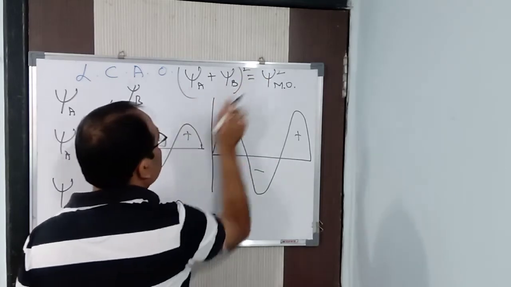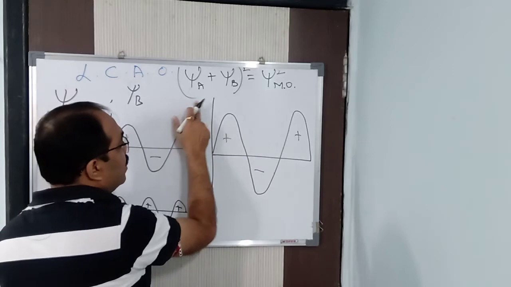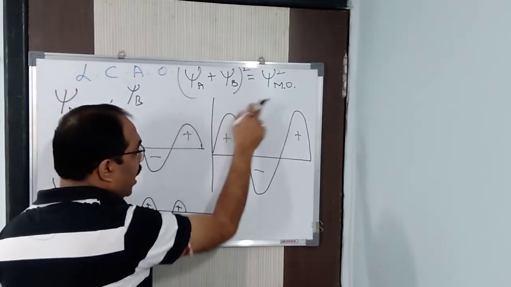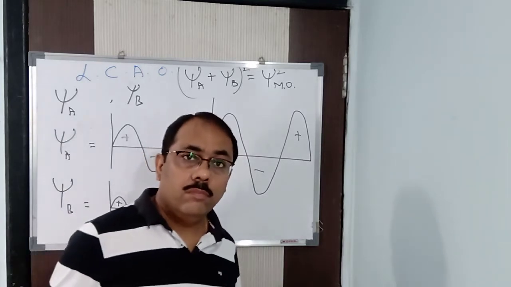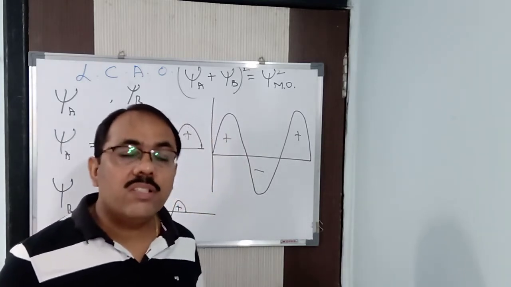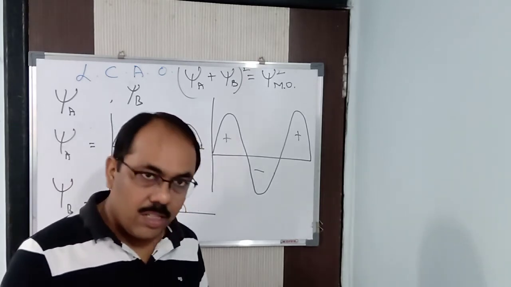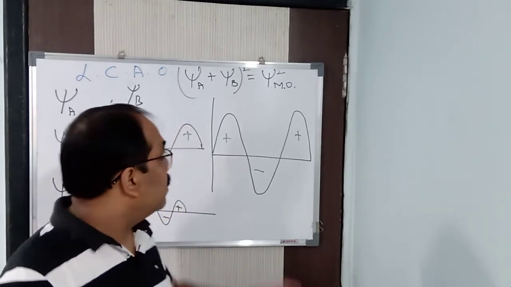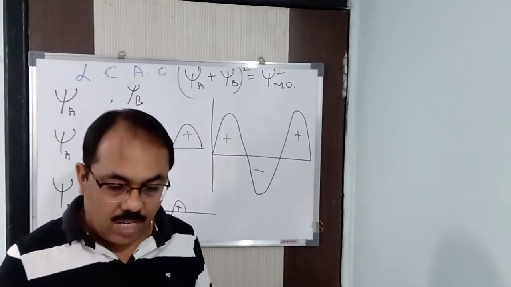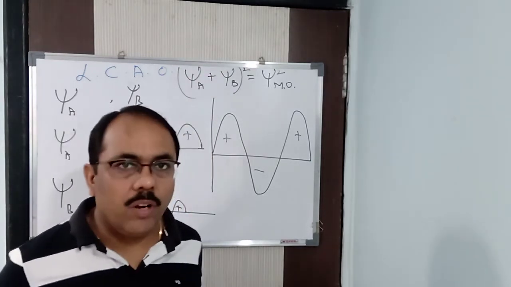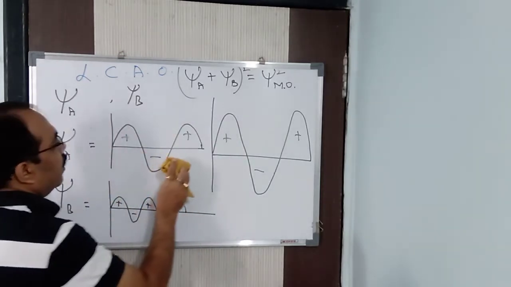So it will be psi A plus psi B whole square. It is nothing but A plus B whole square. What is A plus B whole square? Psi square A plus psi square B plus 2 psi A into psi B. Got it? Plus 2 psi A into psi B. We can say that. So energy, what you can say is plus this, we are getting it. Clear? Understood? Otherwise, it is nothing but psi square A plus psi square B, so here it is plus 2 psi A into psi B. But in case of anti-bonding, what it will be? See here. Now I think this one you understood. I am dropping this one.